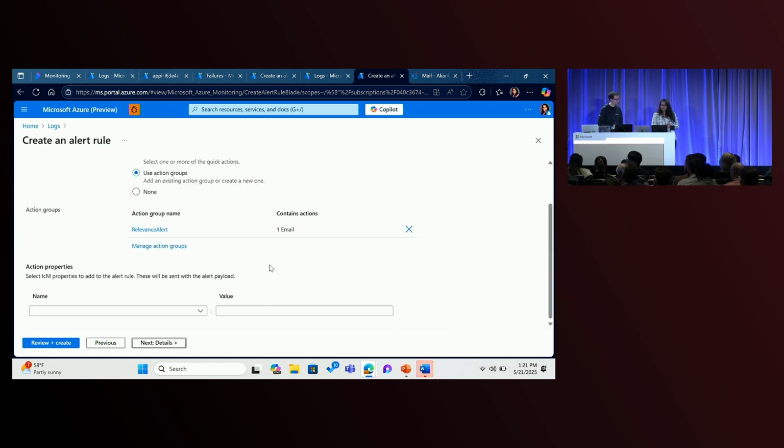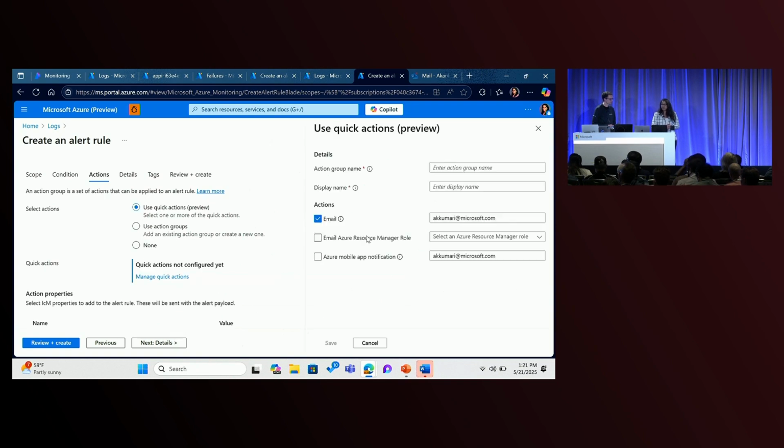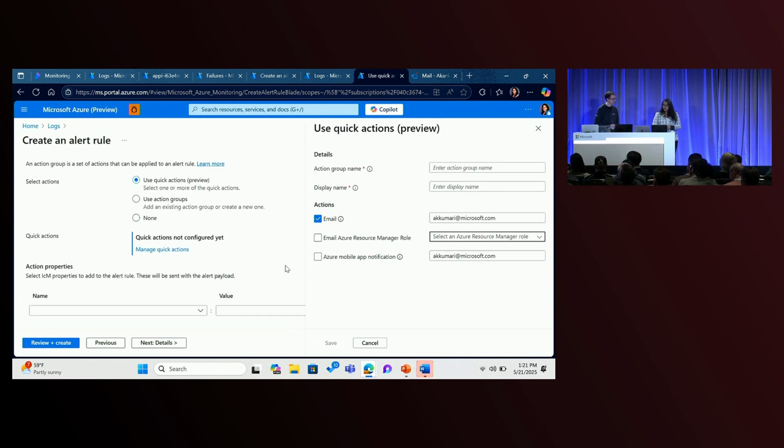Now, there are various ways in which you would want to get the alert. So maybe you want to get the alert on your email, maybe you want to get the alert on your phone. So there are different ways in which you can configure that. We have quick actions where you have email, you can input your email, you can input your Azure Resource Manager role, basically if you are a contributor, owner, or you can get your notification on a mobile app as well. So once you have all of that configured, you're good to go and you can create your alert.